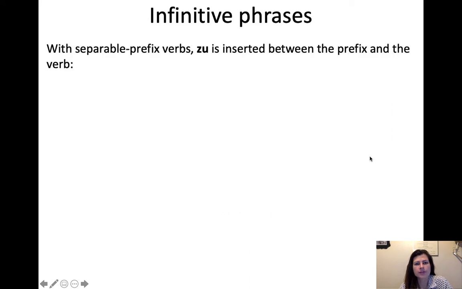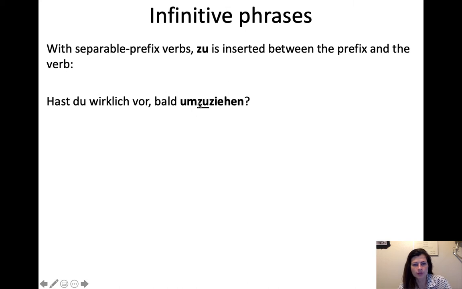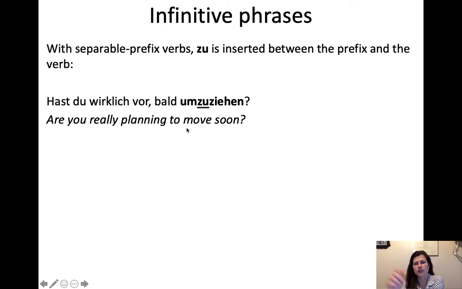With separable prefix verbs, zu is inserted between the prefix and the verb. So hopefully you remember separable prefix verbs to some extent. So this umzuziehen actually comes from umziehen. So the regular infinitive form of the verb is umziehen, which means to move residence, not just to move physically, but to move residence. So umziehen, without the zu, would be your normal infinitive that you would find in the dictionary.